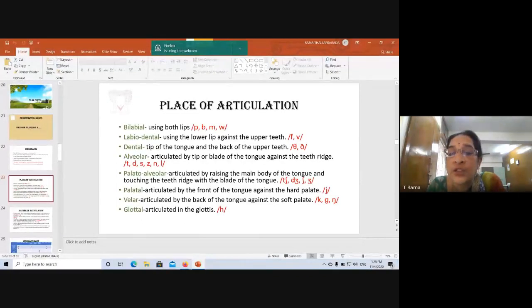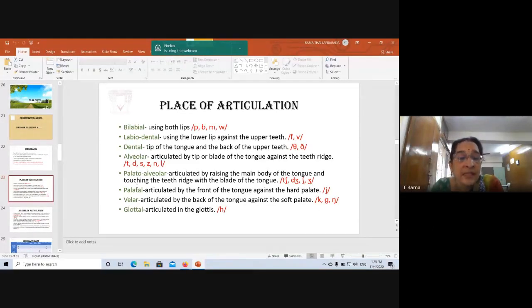Okay, this sound is zh, and this is also difficult for our people to pronounce because we don't have this sound in our languages. Okay, this is zh, as in treasure, measure. This is z. Now z also is difficult for some of our people to pronounce. So instead of z, they substitute it with j. For zoo, they say Jew, right? How many of you have heard that? Instead of zoo, they say Jew. Z is difficult for some of our people to pronounce. Same way zh also, measure.